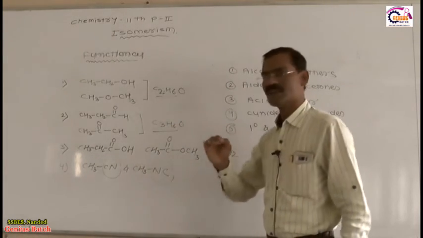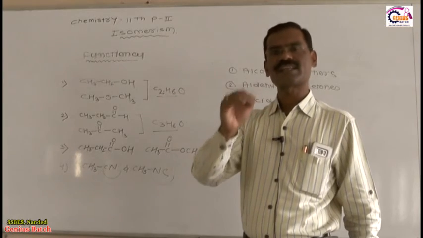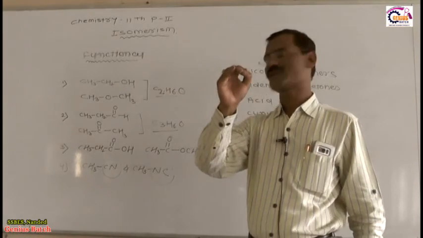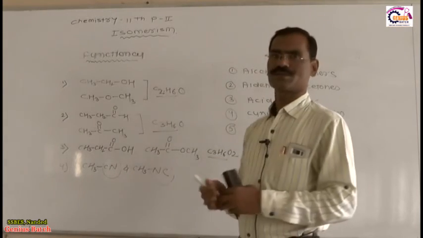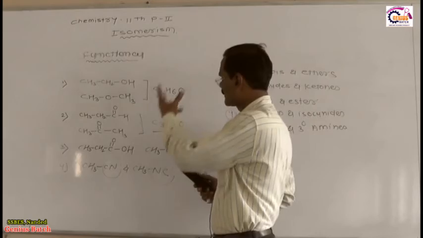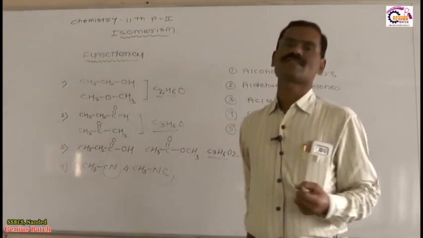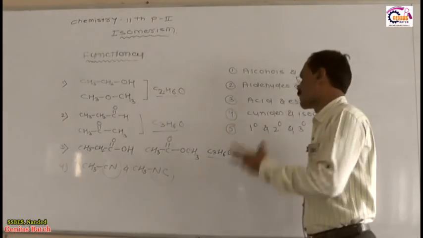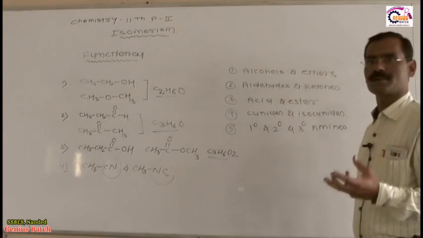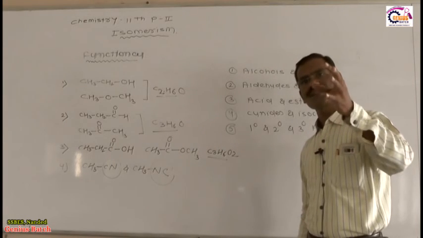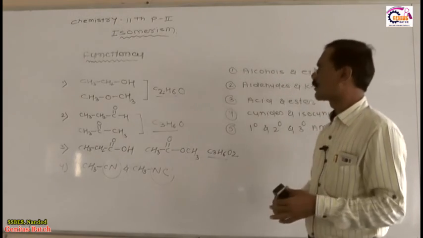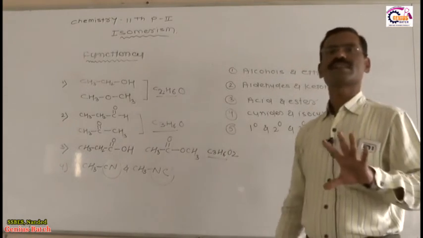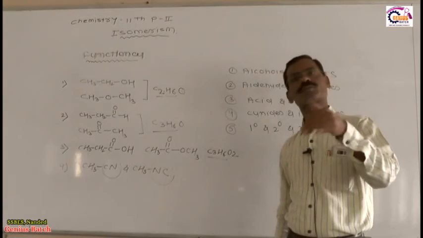So isomerism is the concept related with chain isomerism, position isomerism, metamerism, ring chain isomerism or functional isomerism. As per my idea, this is a very simple and systematic way to identify the relation between given compounds, whether they are chain, position, metamer, ring chain isomer or functional isomer. Common examples related with this we will discuss in the next video after completion of tautomerism.